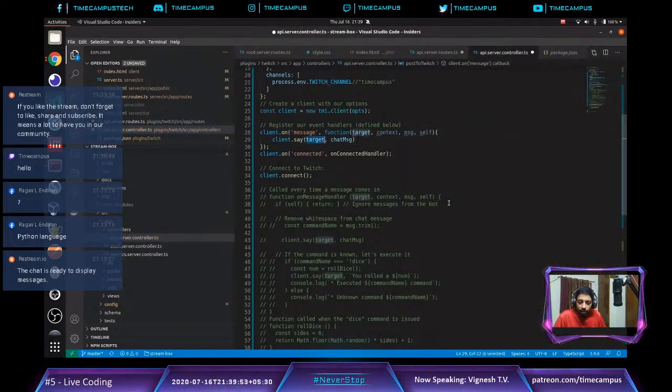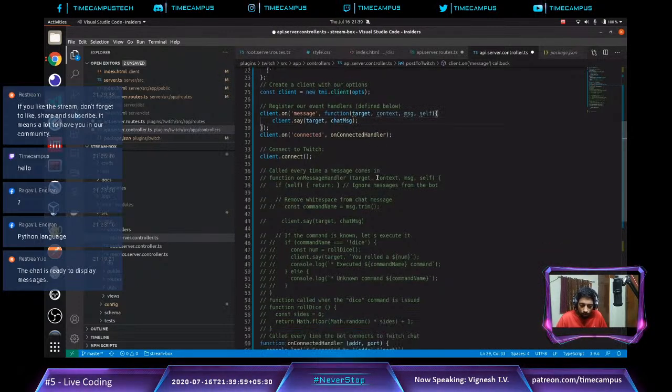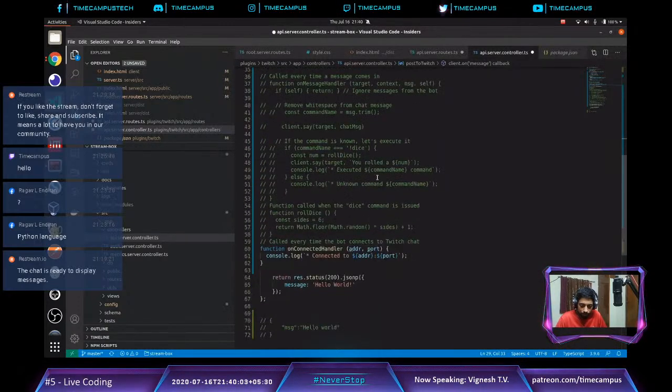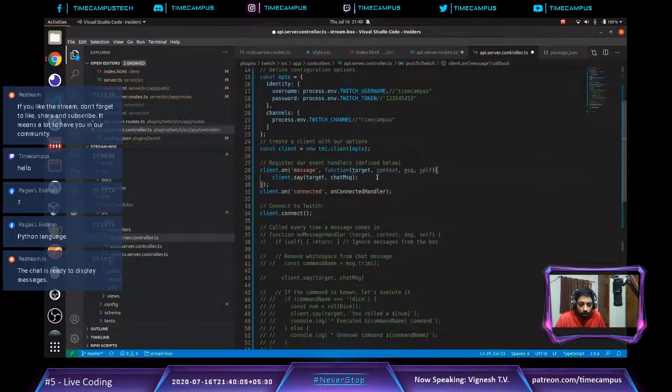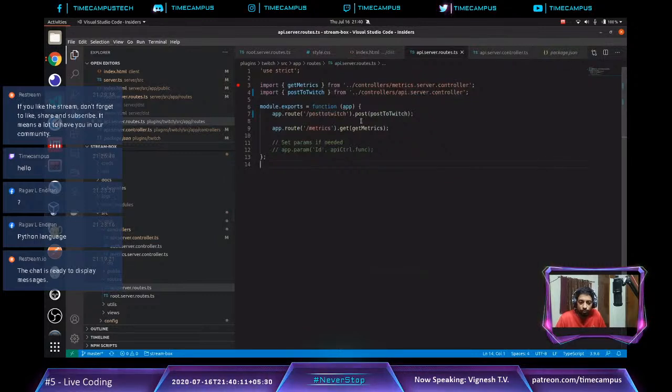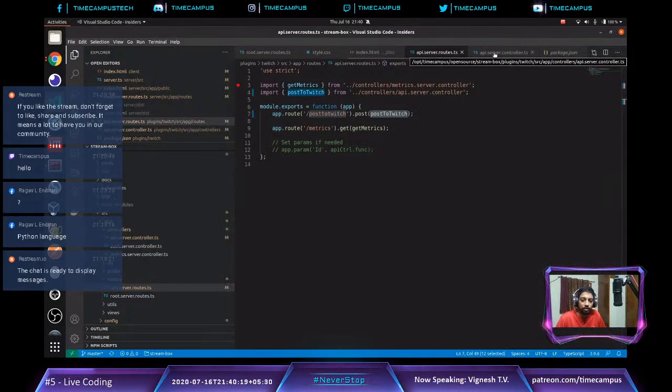So we have a target and we have a message to post, and that's exactly what we are going to do. I hope this is all we have to do. Let's see if it will work. If it works, well and good, otherwise we will debug. One more thing is, we need to save this as well, and we need to basically post to Twitch. So let's test it with Postman before we go ahead and test it with something else.